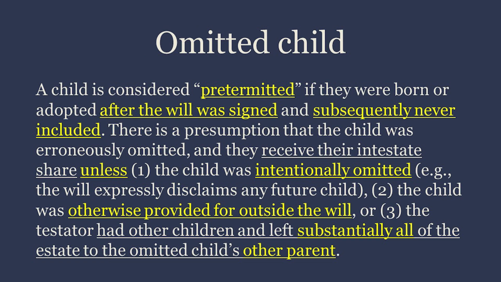Omitted child. A child is considered pretermitted if they were born or adopted after the will was signed and subsequently never included. There is a presumption that the child was erroneously omitted, and they receive their intestate share unless 1. The child was intentionally omitted, 2. The child was otherwise provided for outside the will, or 3. The testator had other children and left substantially all of the estate to the omitted child's other parent.